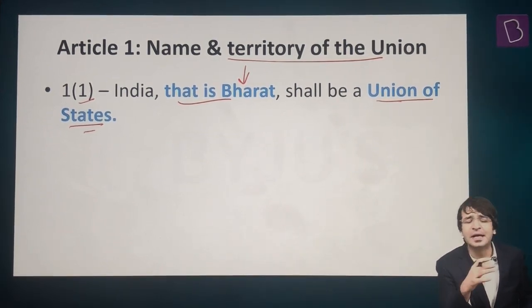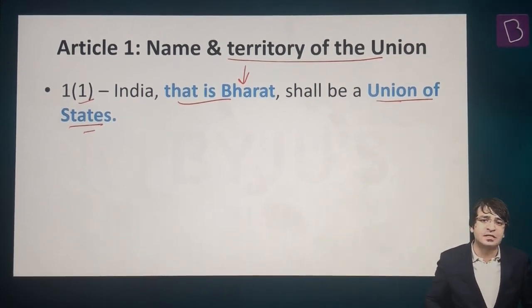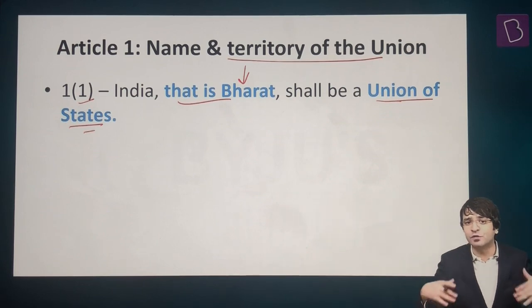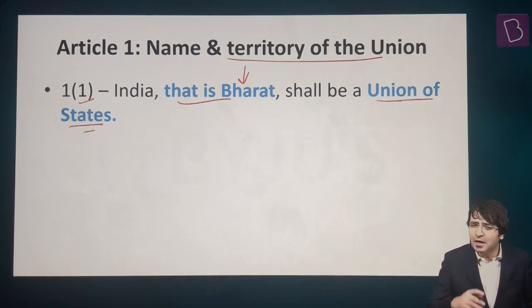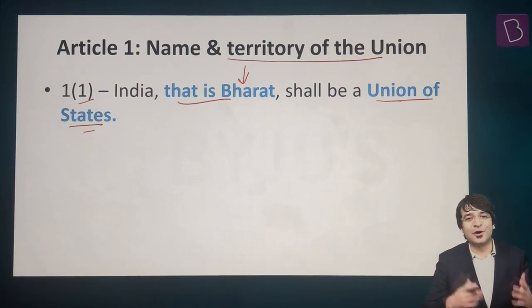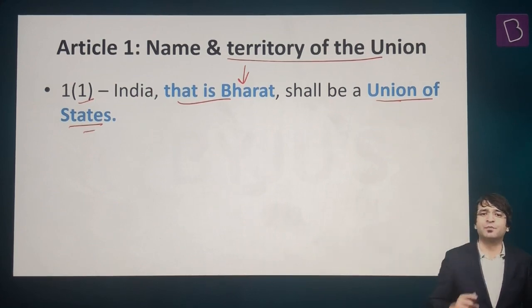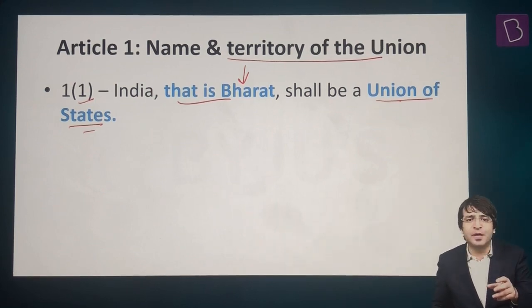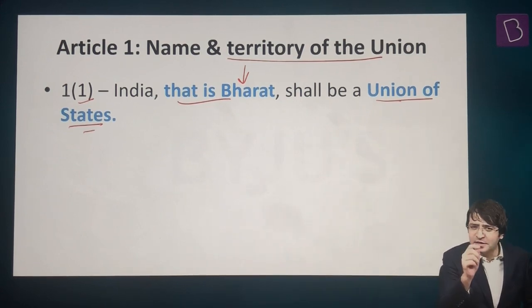India, that is Bharat. So this controversy was settled when the Constitution was enacted on 26 January 1950. But even then, some people were not satisfied. In 2016, an activist from Maharashtra approached the Supreme Court and said, "Dear Supreme Court, I am filing a public interest litigation." What is this PIL?